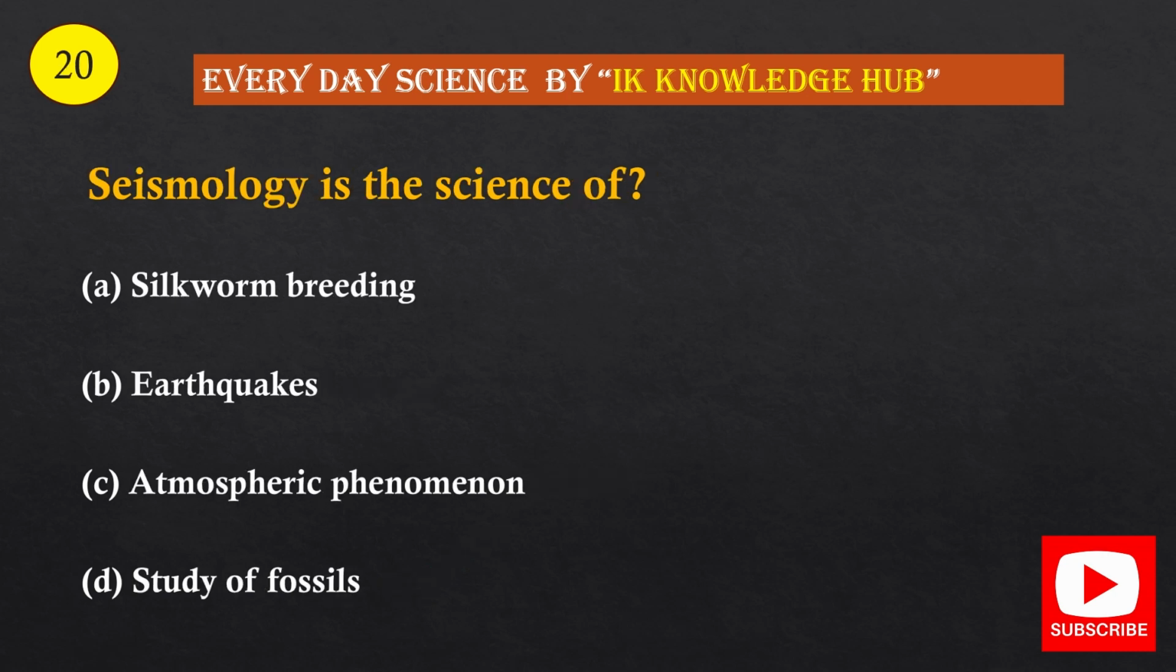Question number 20. Seismology is the science of option A, silkworm breeding, option B, earthquakes, option C, atmospheric phenomena, option D, study of fossils. And the correct option is option B, earthquakes.